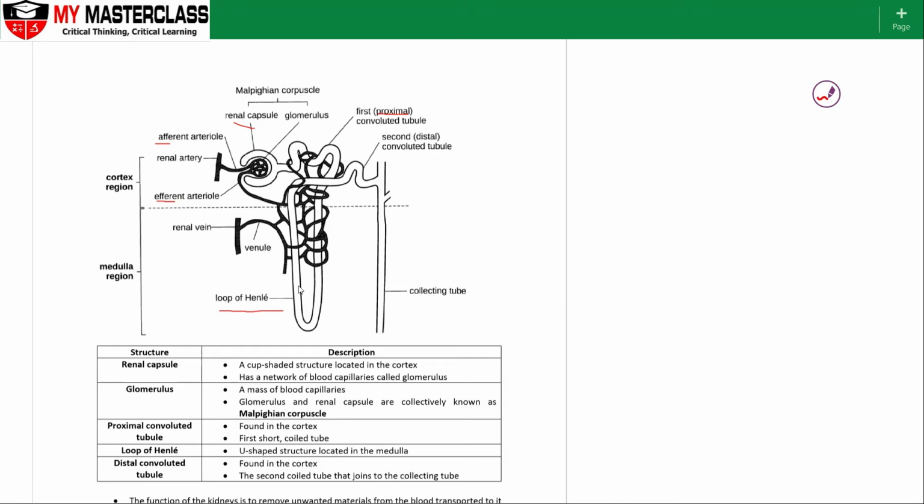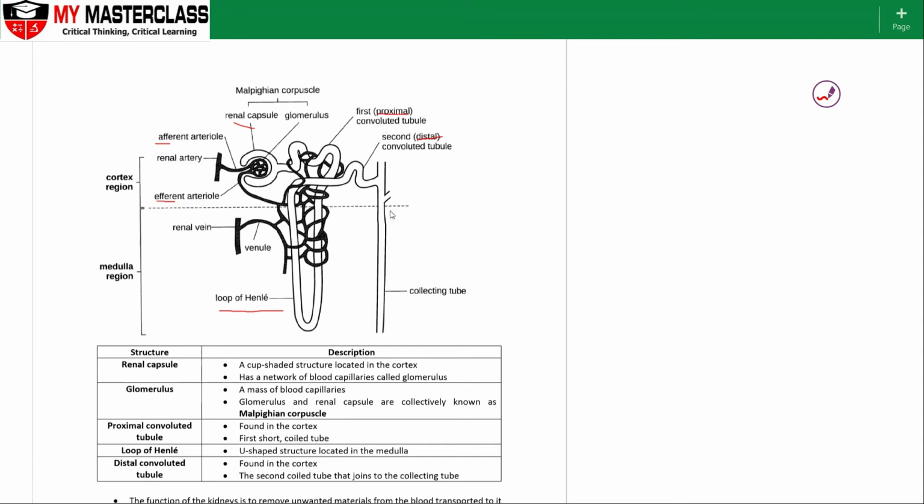This is my ascending loop of Henle, in which I have got some reabsorption of water and mineral salts. Okay, and from here, it will go to the next structure here. You can see that it is convoluted also, but this is slightly further from the glomerulus. So we call this the distal convoluted tubule, or DCT for short. Okay, so whatever substances are not required, your nitrogenous waste, will now be more or less here, and then it will enter into the collecting tubule.